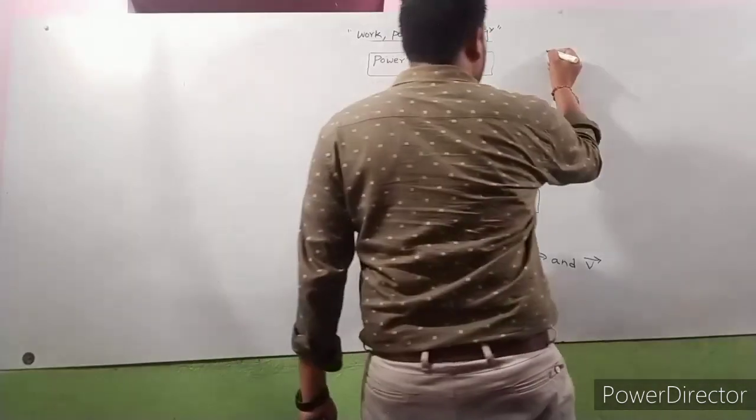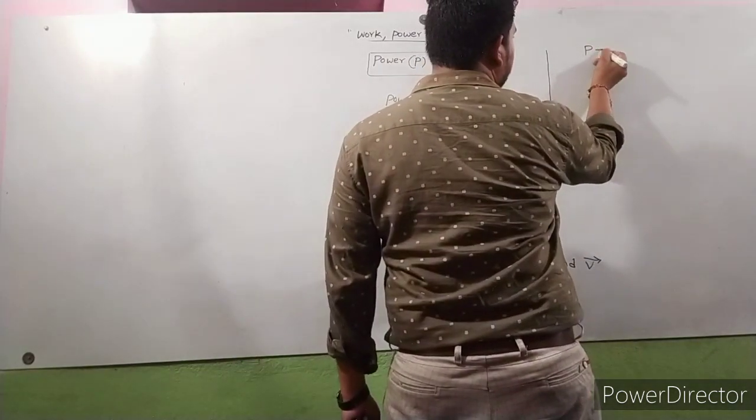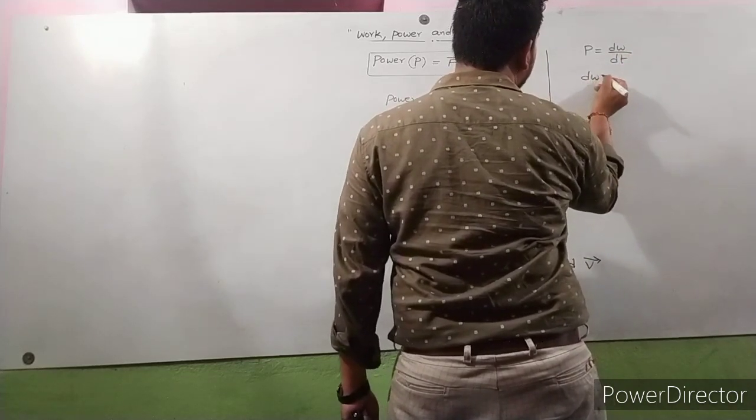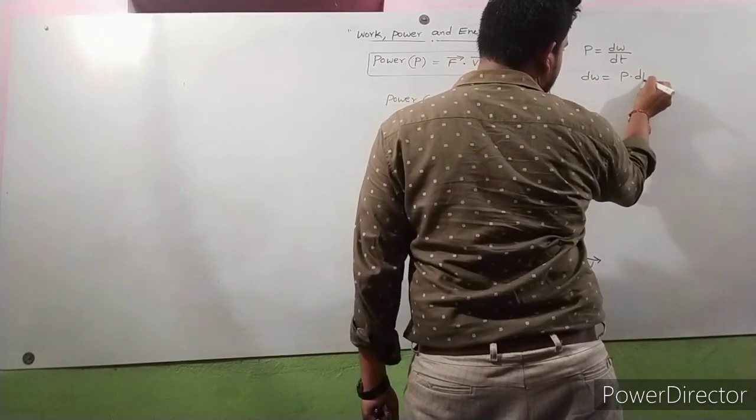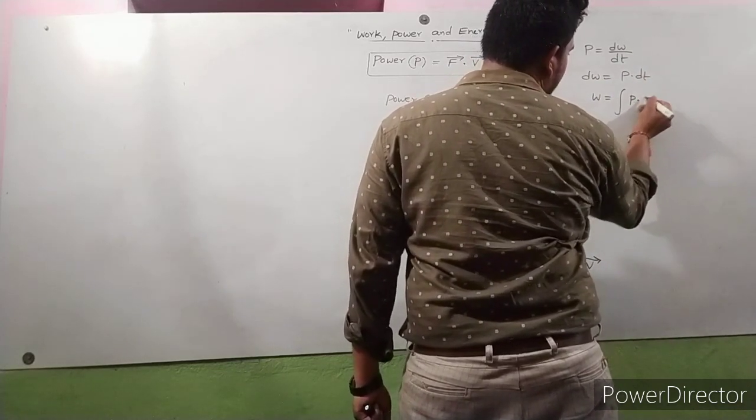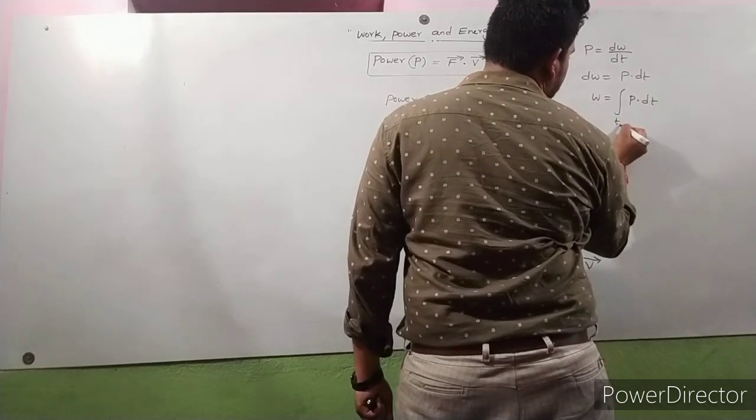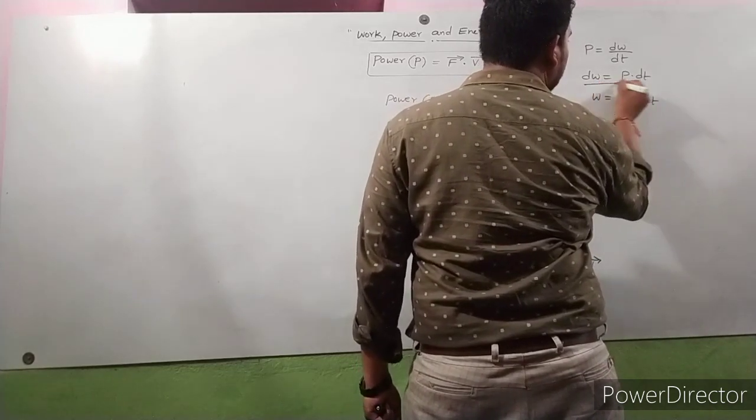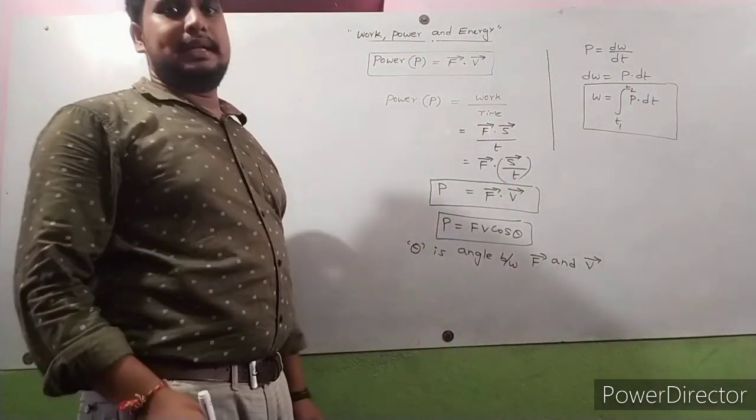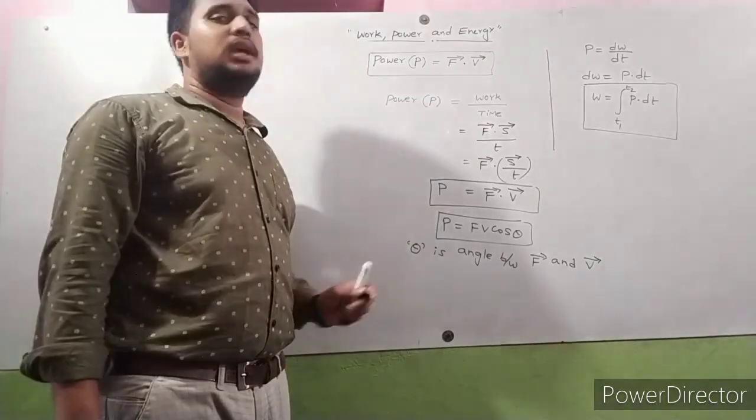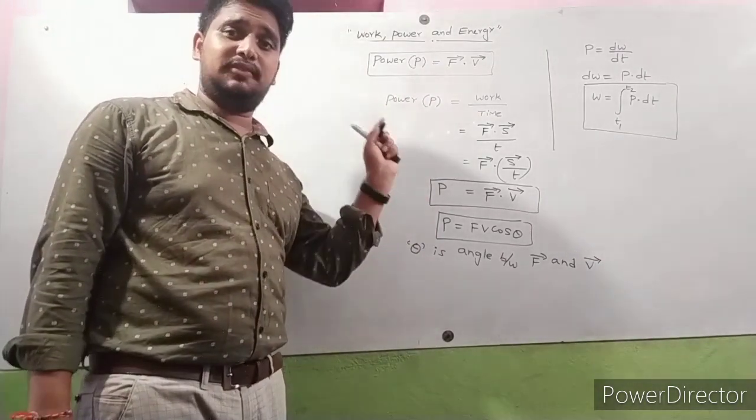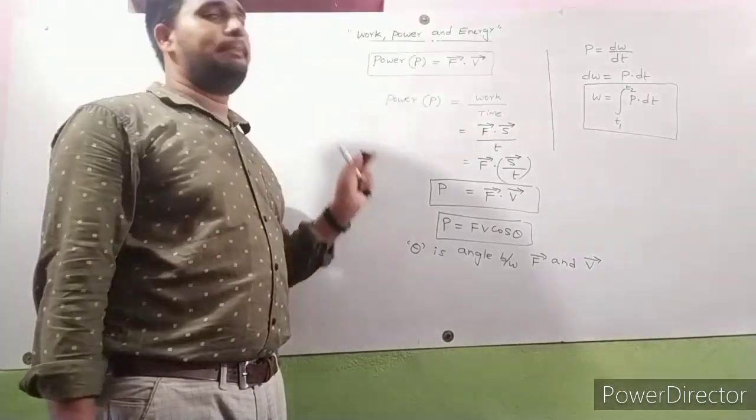Power can be written as power is equal to dW by dt. Then dW is equal to P into dt. So then W is equal to the integration, moving that side, we get P into dt, from T1 to T2. So W is equal to integral from T1 to T2 of P dt. So this is another form of relation between work and power in case of integration. So this is about power.